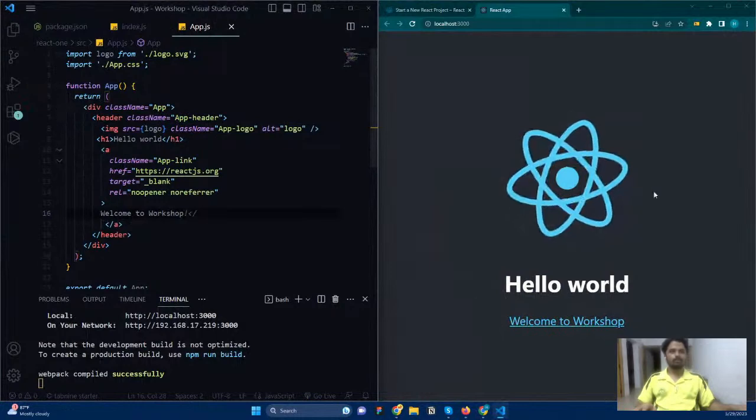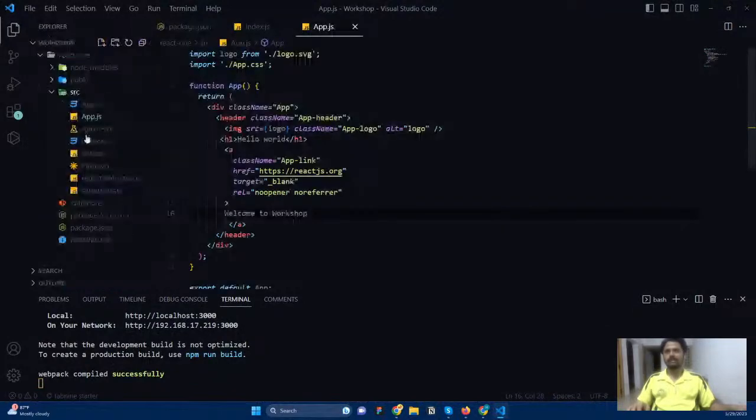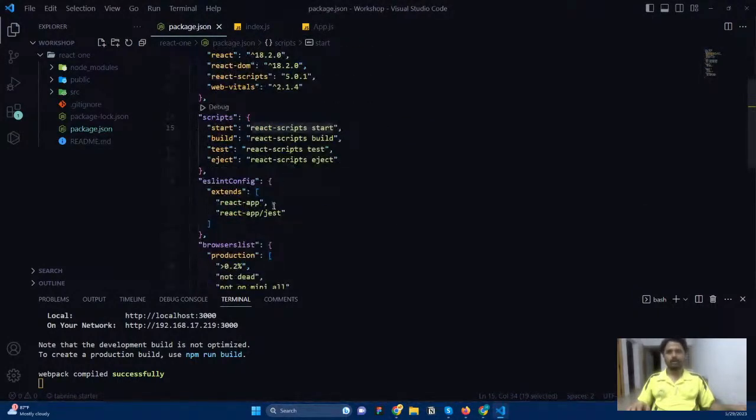So let me explain how the folder structure works. Once you run the command to create React, it will create a default folder. In package.json, whatever packages we installed by default will be there. You can see some scripts. The scripts are used to work with React. If I say react-scripts start, what will happen? It will start the development server. There are also scripts for building, test cases and eject.